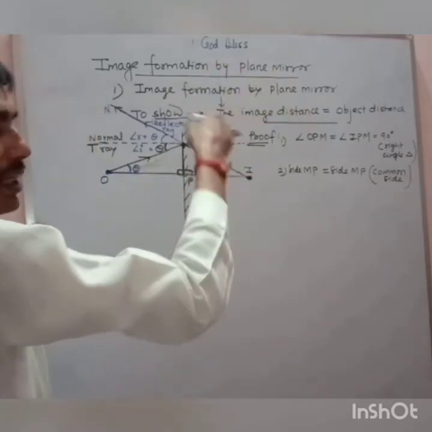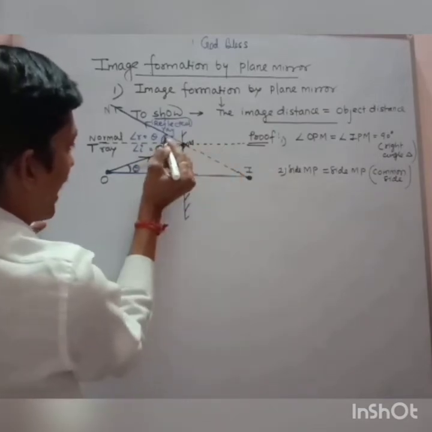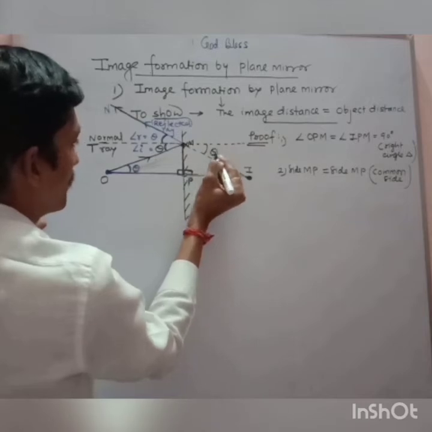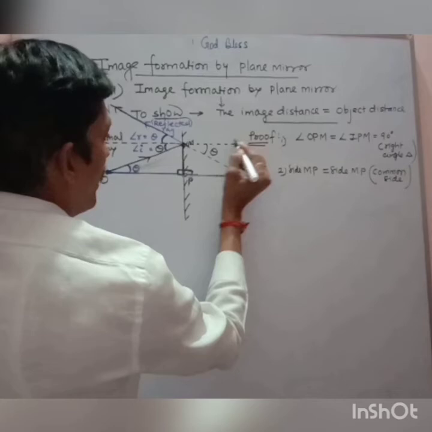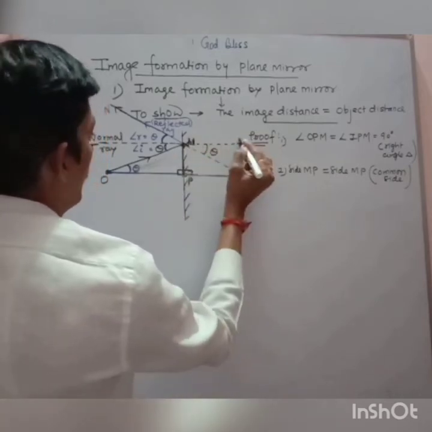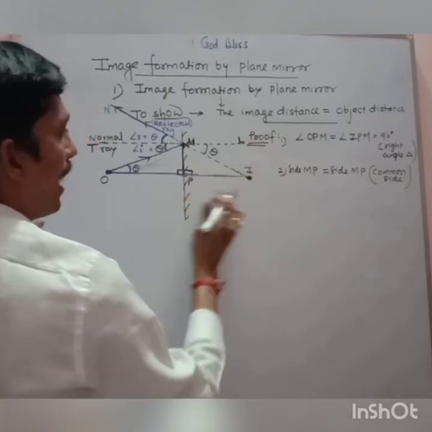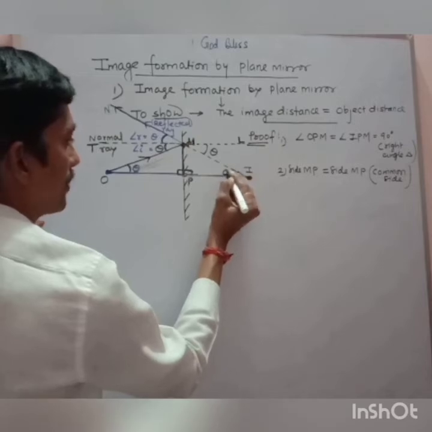So that side also, if I draw the normal, no doubt if this is angle theta and this is angle theta, so this is also angle theta. Now if this is angle theta, I am sure you can see in my diagram ray ML and ray PI are parallel to each other. So it is also angle theta.